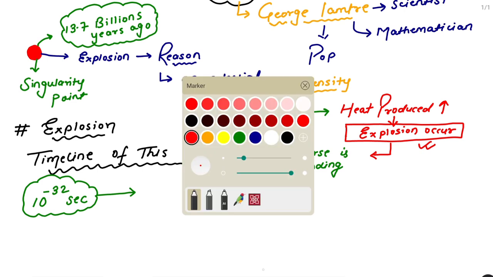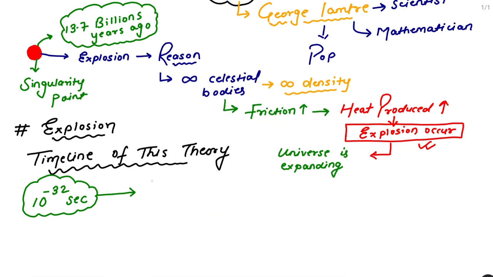Now there is a need to understand the meaning of cosmic radiation. This is a very easy concept. The radiation that comes out in the form of heat after the explosion of the singularity point is known as cosmic radiation.